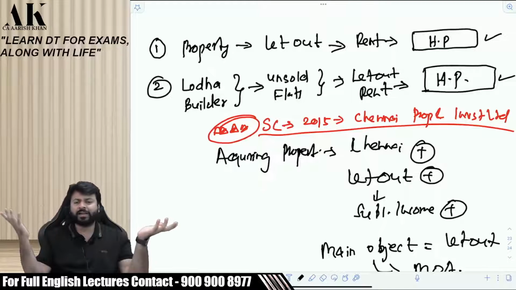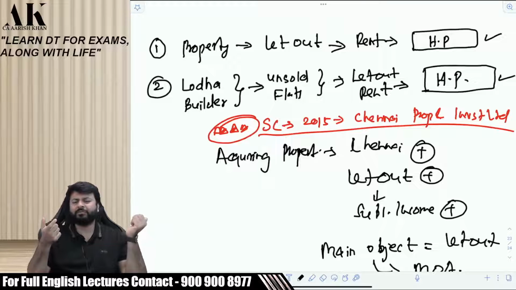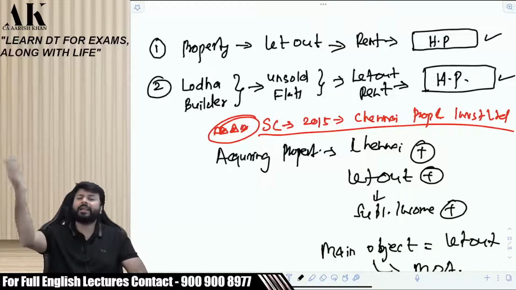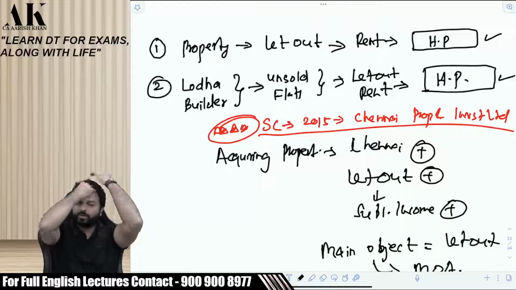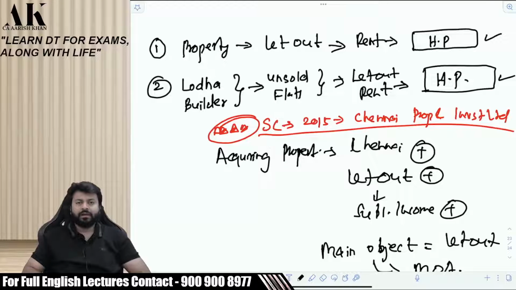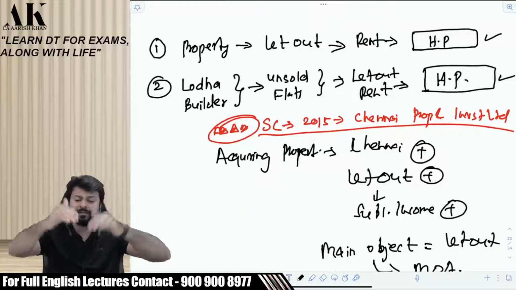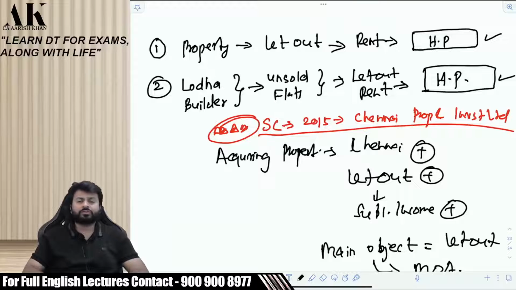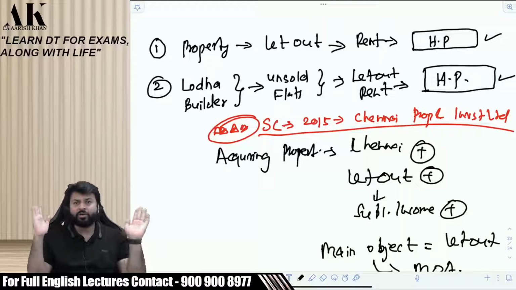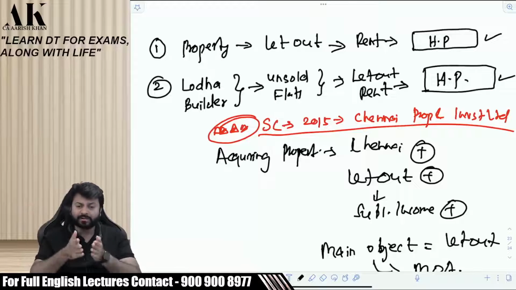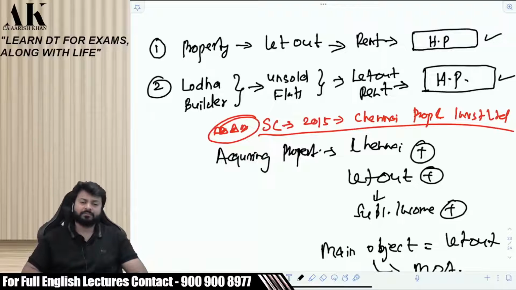That is the 30% standard deduction. That's it. And one small deduction of municipal tax, and interest on loan if a loan is taken. So if there is no loan, then only two deductions: municipal taxes and the 30% standard deduction. But if you think from a businessman's perspective, there are so many different kinds of expenditures that the owner of the mall has to incur on that mall, yes or no? Which he will not get in house property. He will only get them in what? Income from business and profession.